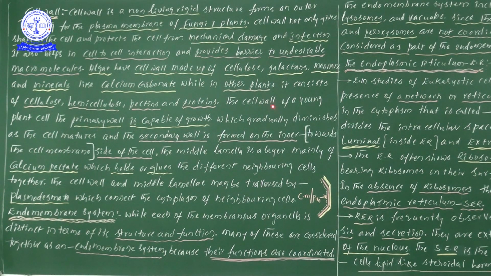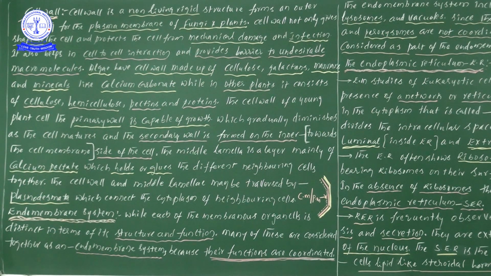Listen carefully. From our knowledge point of view, the cell wall can be divided into two types. One we are learning here is the primary cell wall, and the second one will be the secondary cell wall. Easy. If the primary cell wall is capable of growth, the second one doesn't have that capability. Point understood?